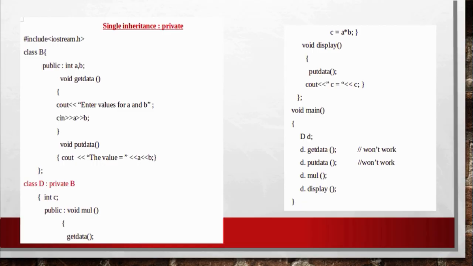This is an example program for single inheritance using private derivation. Here, the derived class D is derived from the base class B privately. Now the public members A, B, getdata and putdata become private members in class D, so they can't be inherited further. In the main function, we only create the object of the derived class D. But here we can't call the members in the base class B because they become private in the derived class. In the derived class, we can call the member functions in class B.